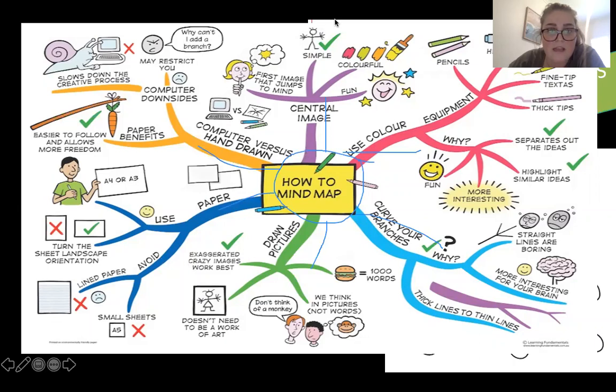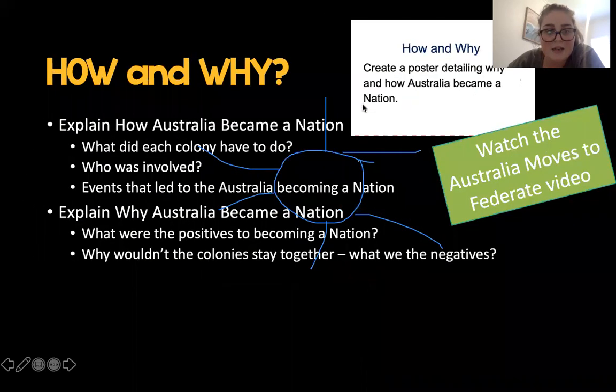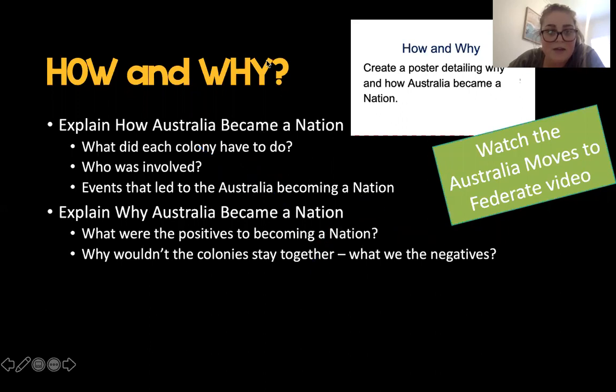And then once we finish with that, we are going to just get rid of this here. And we are going to look at the next one, and the next one is looking at how and why. And so you're going to create a poster explaining why and how Australia became a nation. So you're going to have 2 sections. One section will be talking about how Australia became a nation. So what did each colony have to do? Who was involved? What were some events that led to Australia becoming a nation?